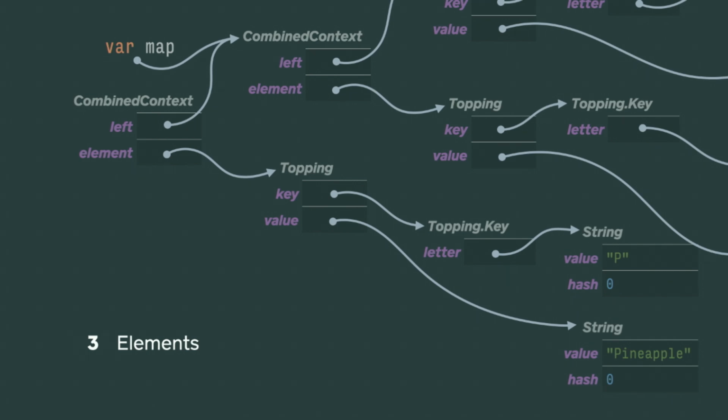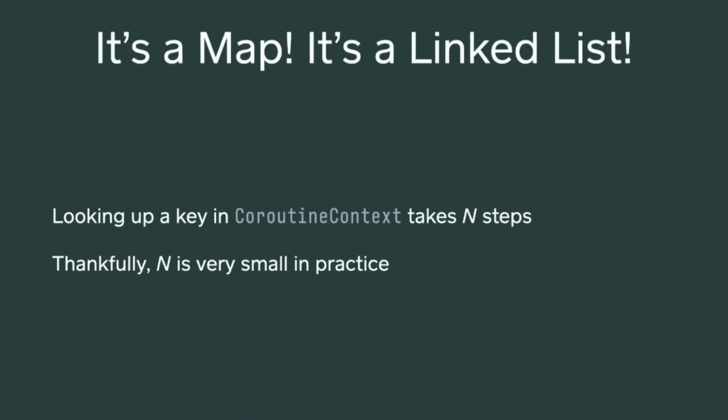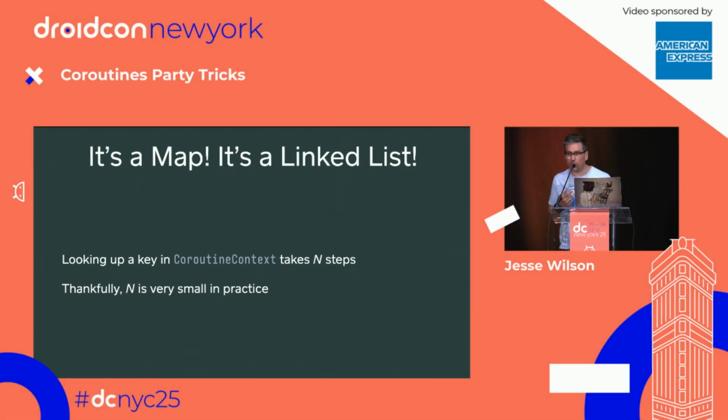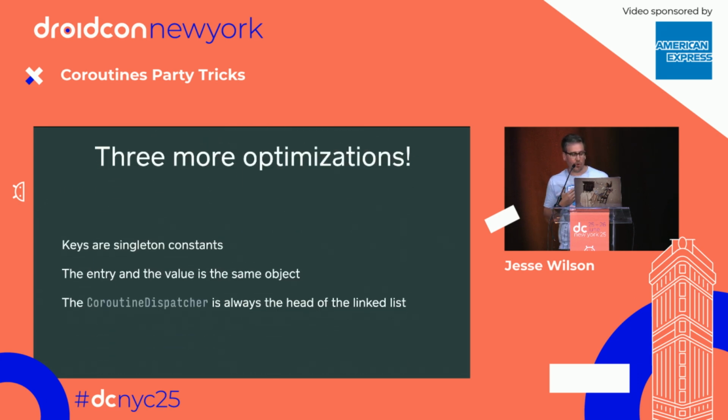And so when you build these things, you see that they're recursively built on each other. And so in use, it feels like a map, but the implementation is actually a lot more like a linked list. And so when you ask for something out of your coroutine context, it recursively visits every single one of those things. But n is very small in practice. I think n is typically going to be 1, 2, or 3 or something.